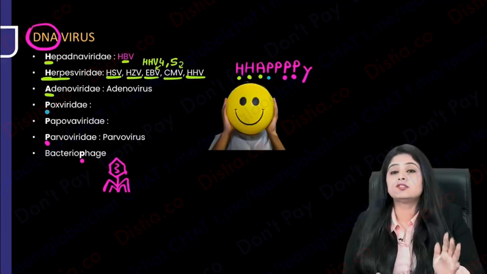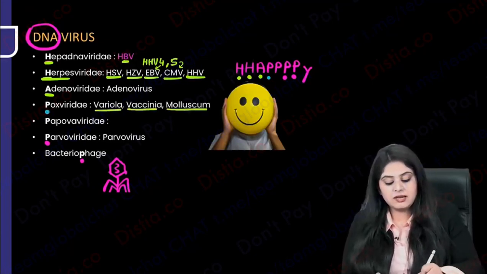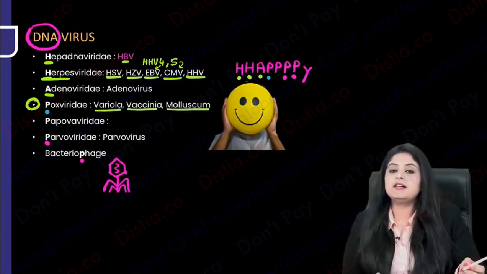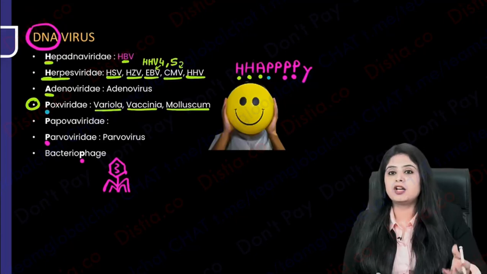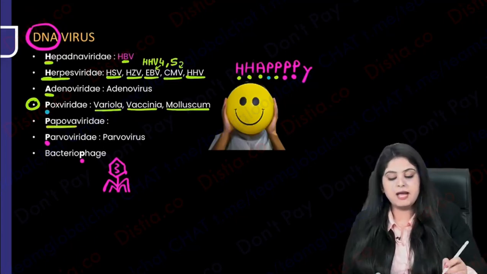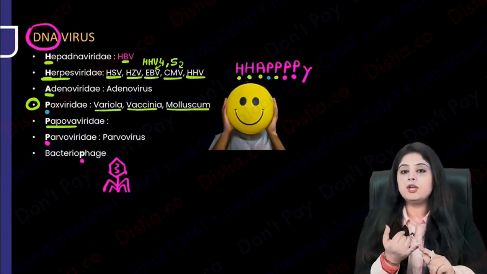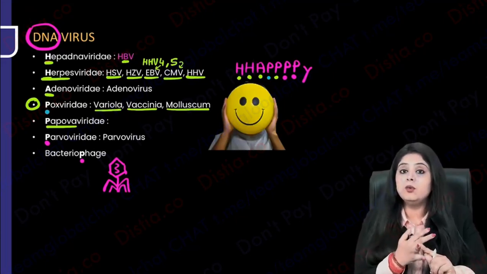Pox virus is smallpox, cowpox, molluscum. So this includes vaccinia, variola and molluscum. Repeating, vaccinia, variola and molluscum, the smallpox, cowpox and molluscum, they come under poxviridae. Finally, coming to the last one, that is Papova. Let's take a little break on Papova. What are rhyming words I can think of? Polyoma sounds like this. Papilloma sounds like this.